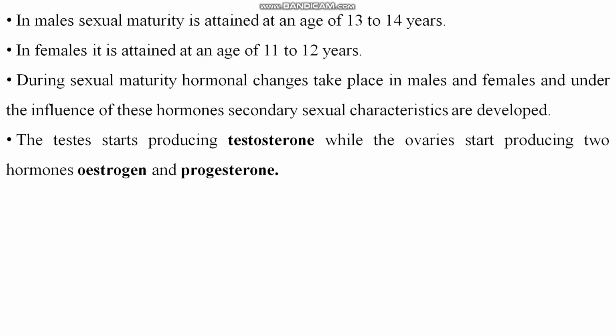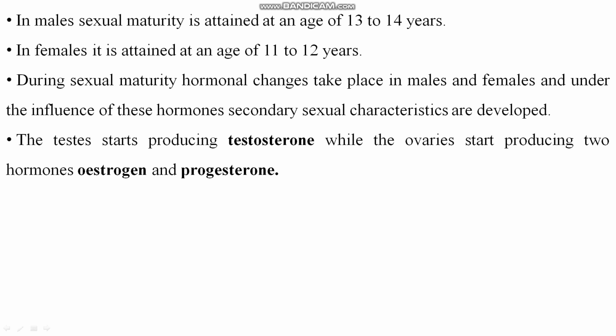Clear? During sexual maturity, hormonal changes take place in the body of both males and females. Due to the influence of these hormones, some secondary sexual characteristics are developed in both male and female. We will see later what those secondary sexual characteristics are. The testis starts producing testosterone, while the ovaries start producing two hormones, estrogen and progesterone.